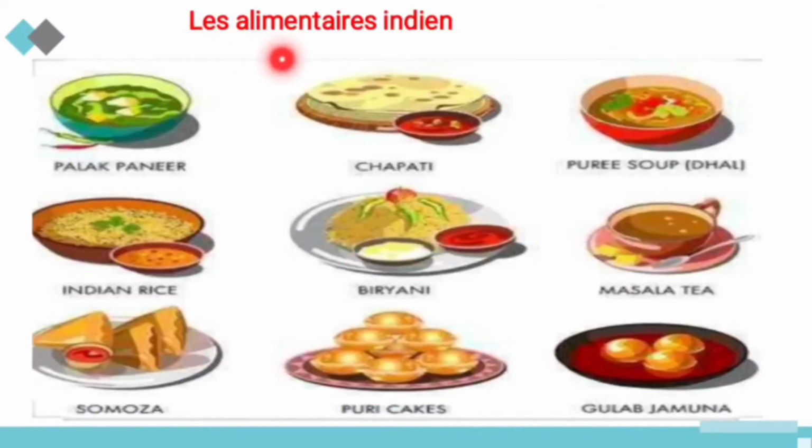And this is les aliments indiens, that is Indian food. So what are the Indian foods? Palak paneer, chapati, dal soup, Indian rice and biryani, masala tea, samosa and puri, cakes, gulab jamun. So these are the Indian foods.